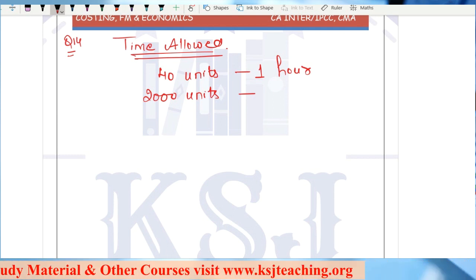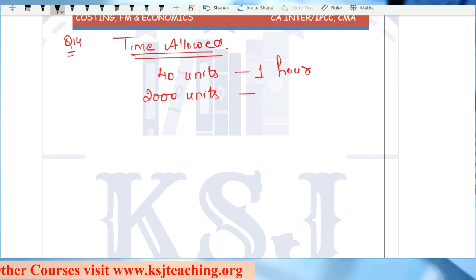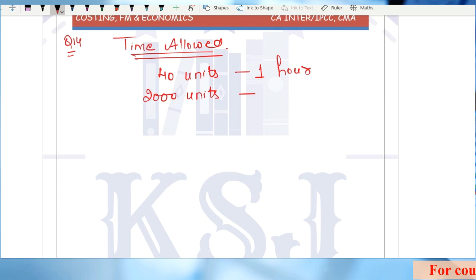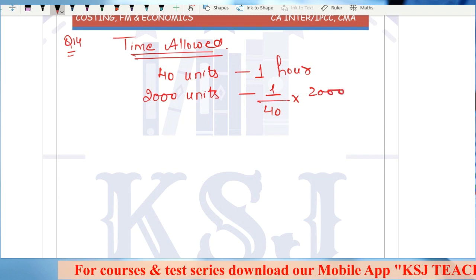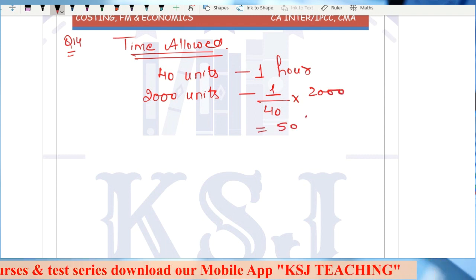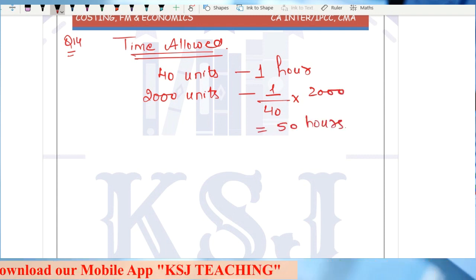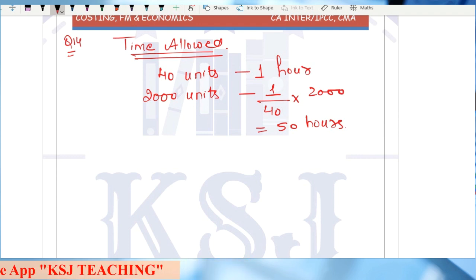For 40 units, it is 1 hour. So what is the standard time or time allowed for the number of units that he has produced, that is 2000 units? That is 1 divided by 40 multiplied by 2000, this comes to 50 hours. This is the time allowed for 2000 units.